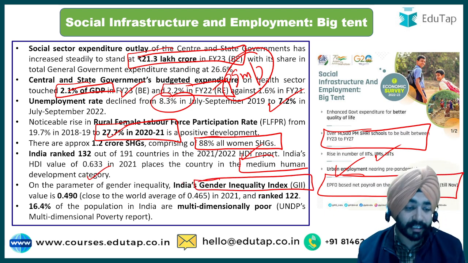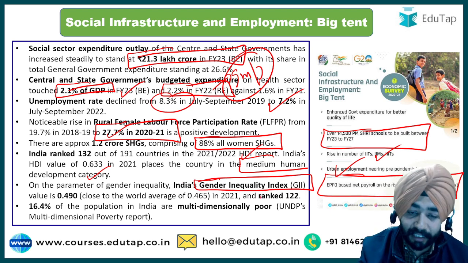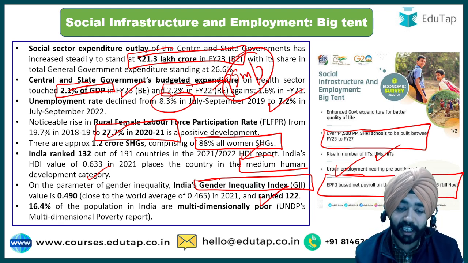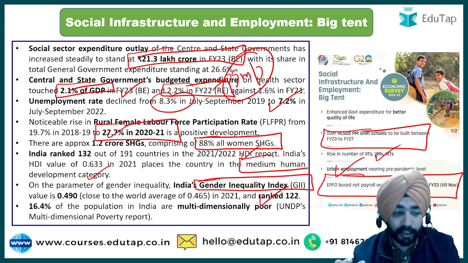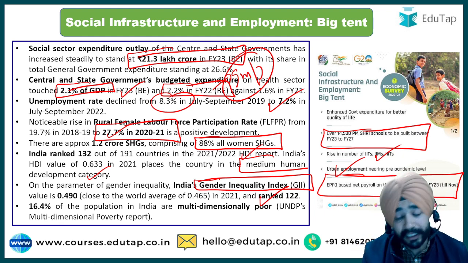Gender Inequality Index has been read. It says India's Gender Inequality Index value is 0.49 and India is ranked at 122nd place. So the direct question that can be asked is, what is the rank of India in terms of Gender Inequality Index? It is 122.